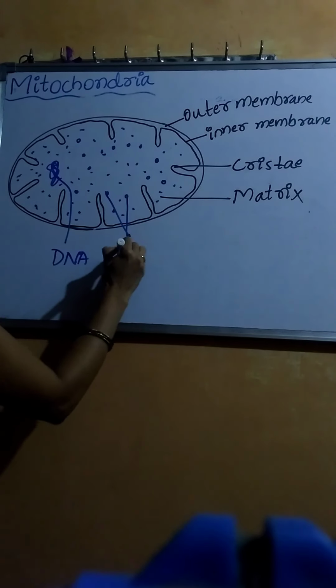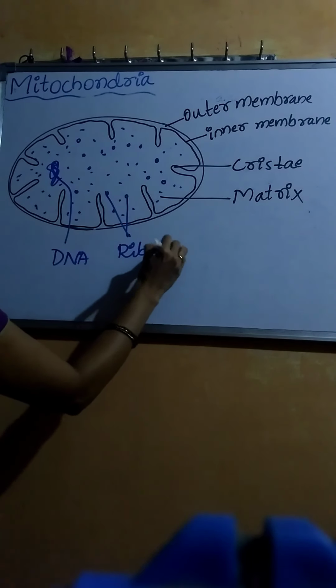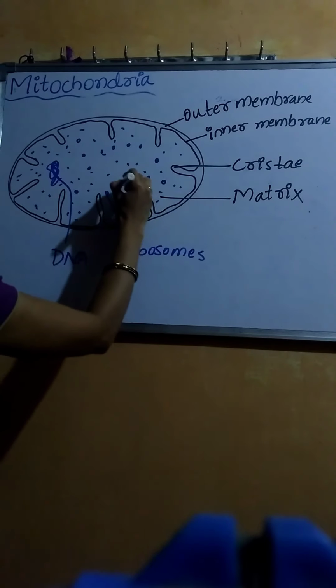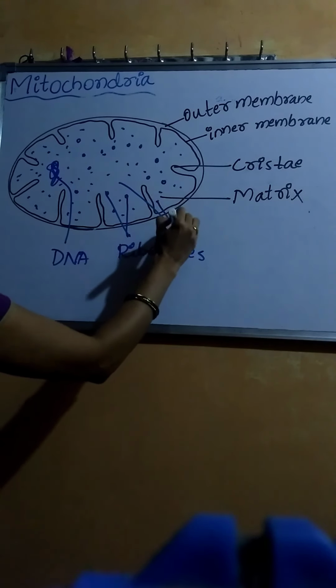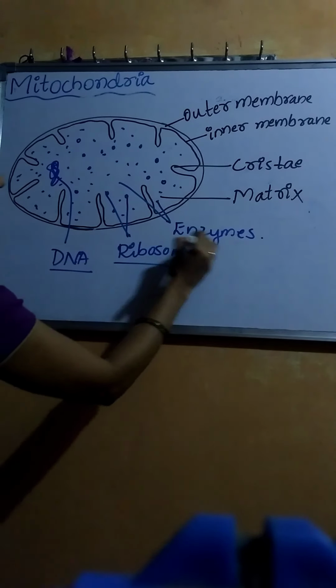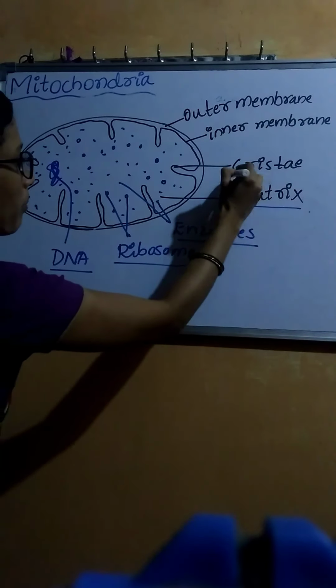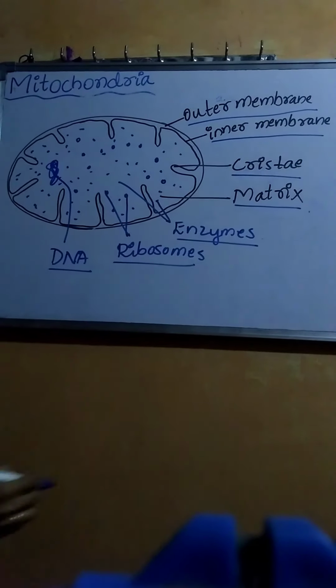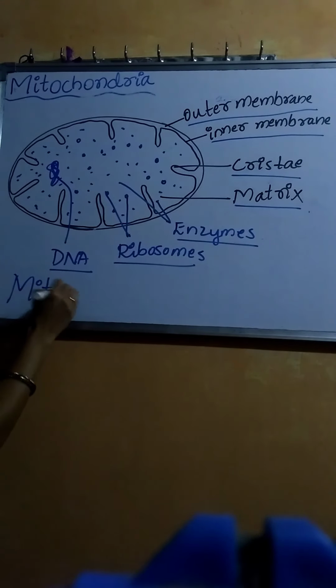See, this is the DNA of the mitochondria, and these are ribosomes. Other than this, enzymes are present. DNA, ribosomes, enzymes, matrix, cristae, inner membrane and outer membrane. This is the structure of mitochondria.